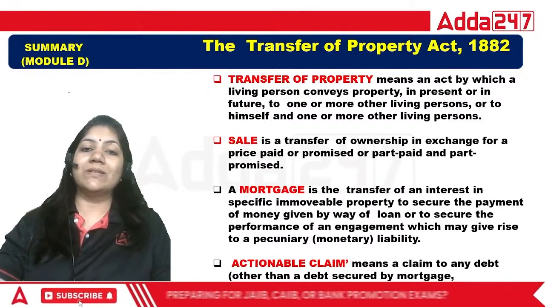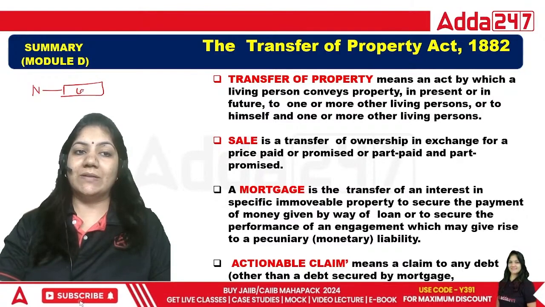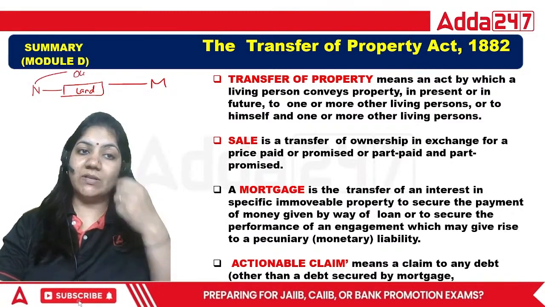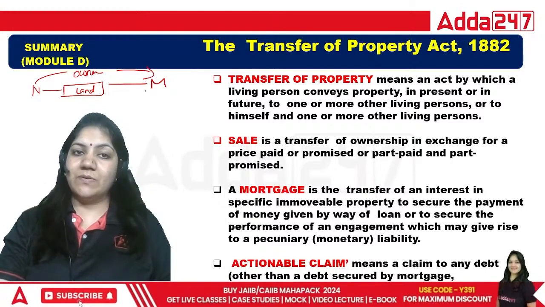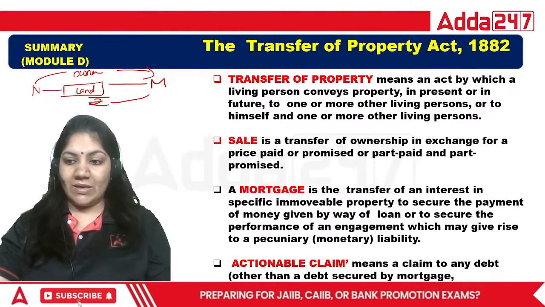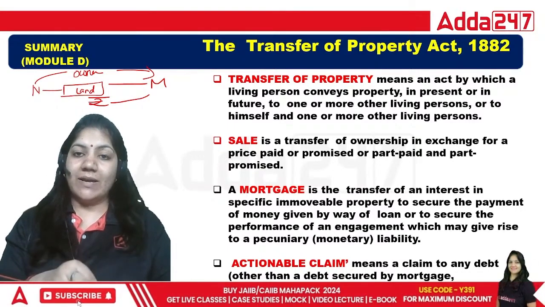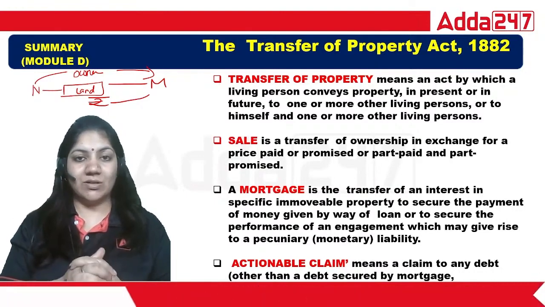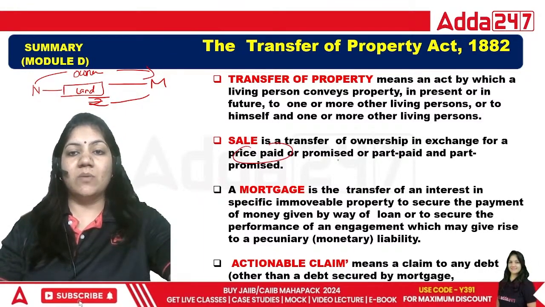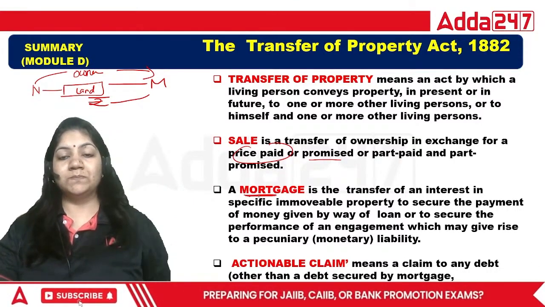Now, what is sale? Sale is basically if n person wants to sell land to m person. In that case, n is transferring the ownership of that land to m person, and m person is giving rupees to n person. So in sale, the sale deed comes into picture. In the sale deed, the rights and regulations will be written. So sale is basically the transfer of ownership in exchange for a price paid, promised, or part paid, part promised. Done.